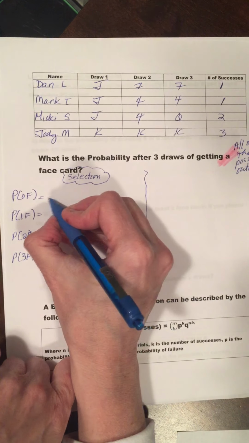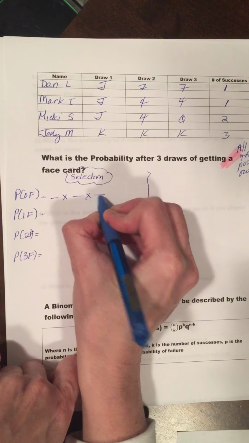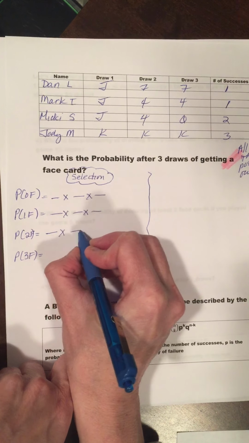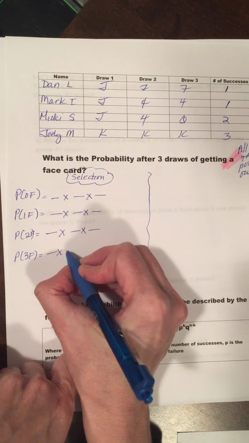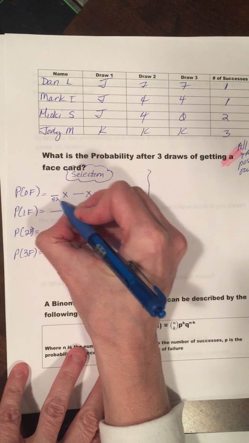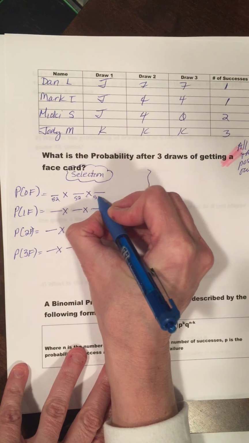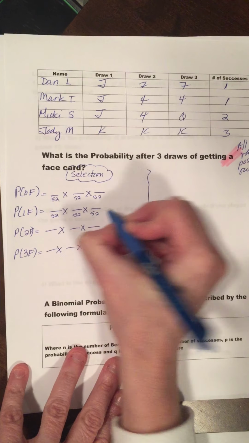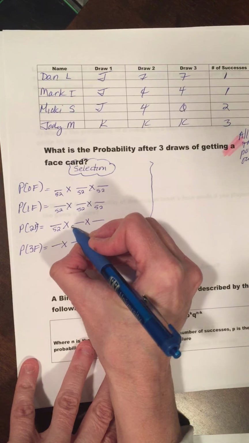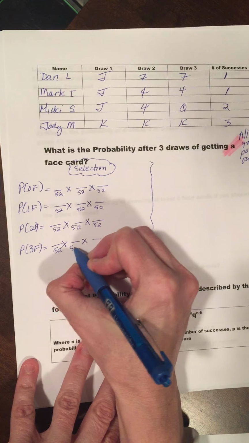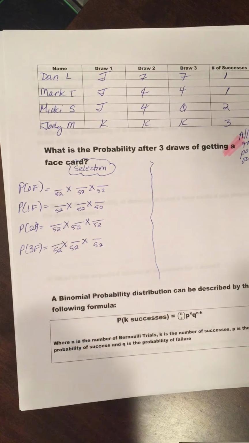Okay, so let's set up the selection. You know what a selection looks like. And for this particular selection, because all the cards are going back in the deck, we're going to have a beautiful 52 on the bottom for every one of my volunteers, okay? Now, 0 face cards.